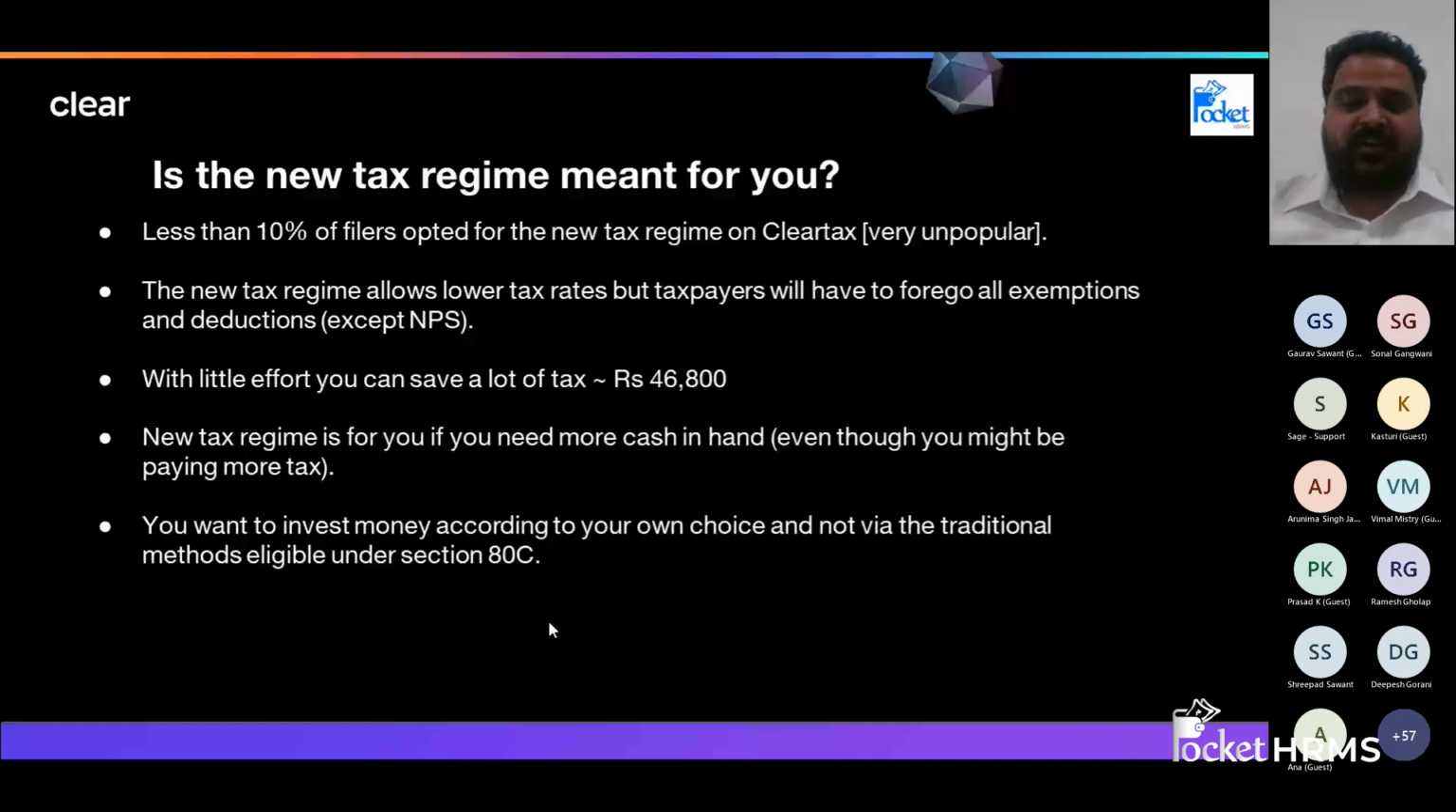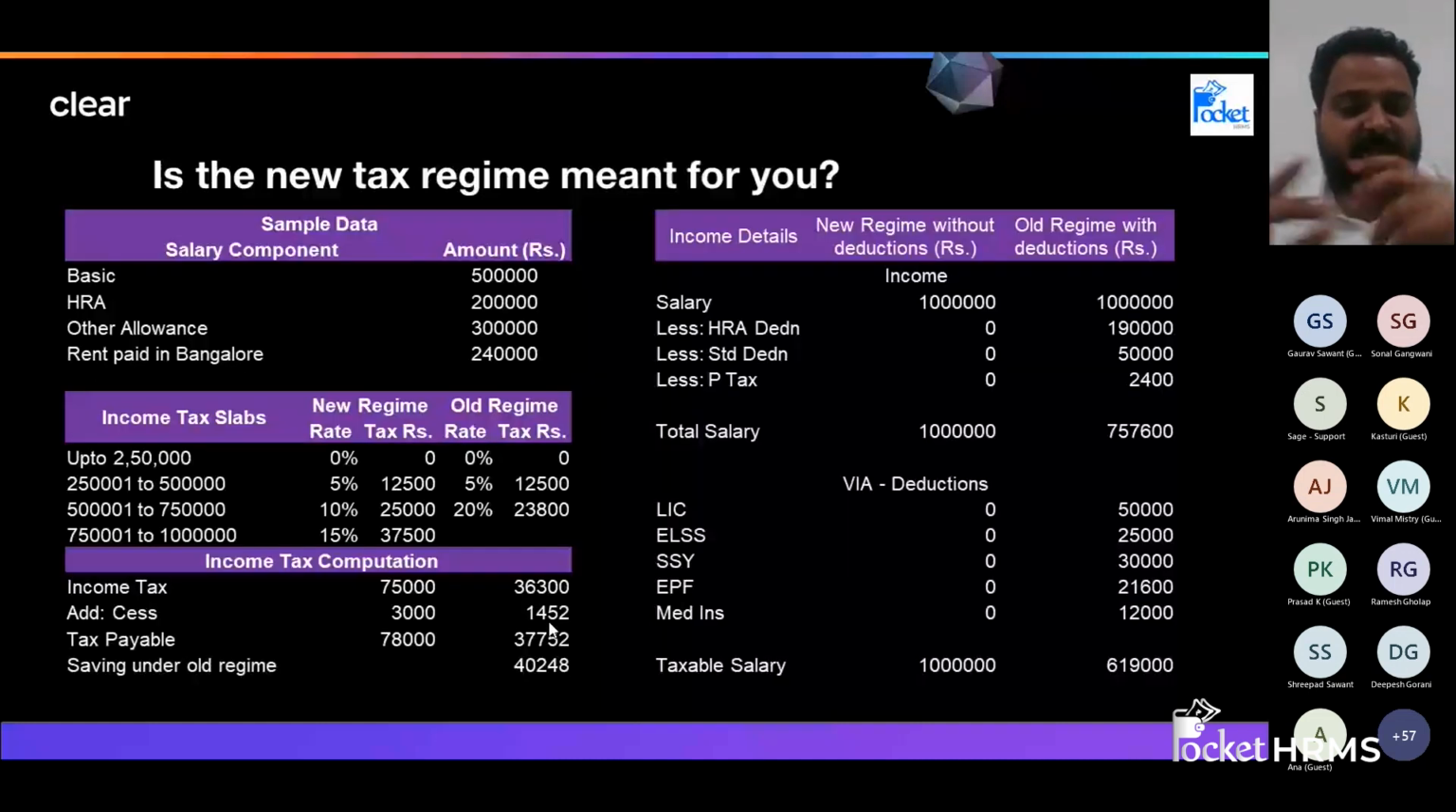So we have understood that if we have more options to invest, if we can plan our investment, we can go for the old regime, which will be better for us. Apart from that, the new regime allows a lower tax rate, but only when we don't have many deductions. And we will discuss this in the next slide. So this is an example for us.